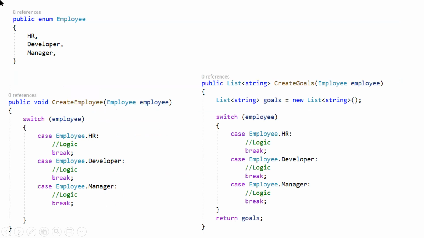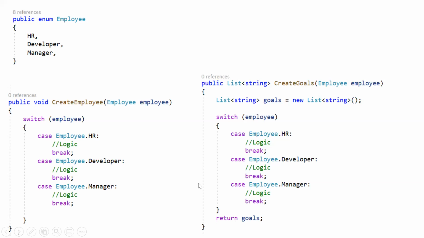So here comes one more example. This is the enum which we have created, and it has been used in many classes and many methods. In this example, we can see that it is used in two methods.